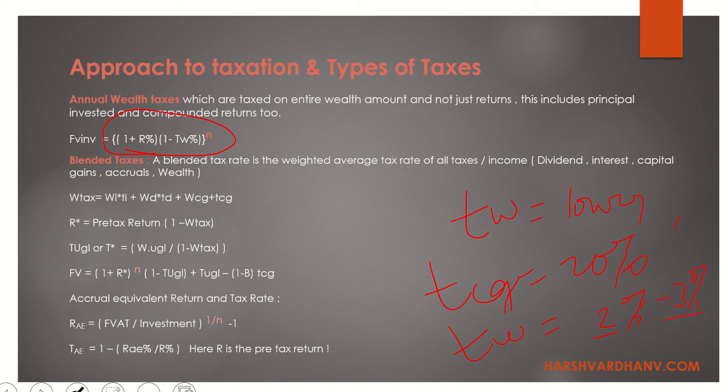So since the base is too high, the wealth tax rate is too low, and this is usually seen in estate planning or really family offices. The concept of family offices, over there these annual wealth taxes are applicable. So there are specialized family offices which manage really large family investments like the Tatas and the Ambanis, and say Sachin Tendulkar, Virat Kohli, and so on and so forth. So the wealth of these really rich individuals is managed by the specialized family offices.